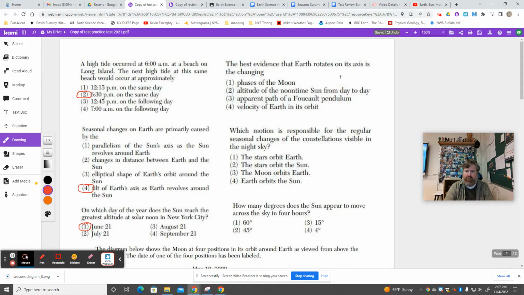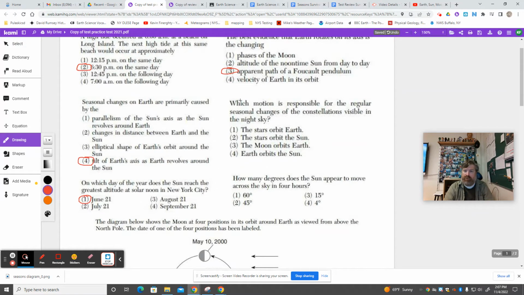The best evidence that Earth rotates. How do we know that we spin? And that is Mr. Foucault and his pendulum. Which motion is responsible for regular seasonal changes in constellations? This is how we figured out that we revolve, right? That the Earth orbits the sun, that we revolve.